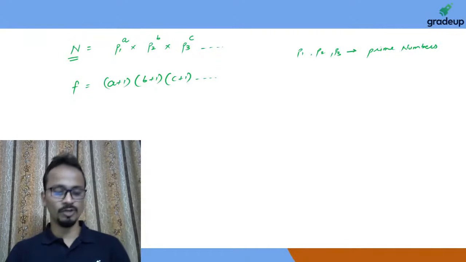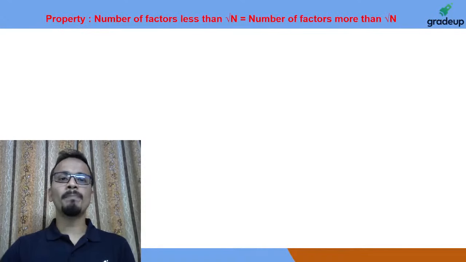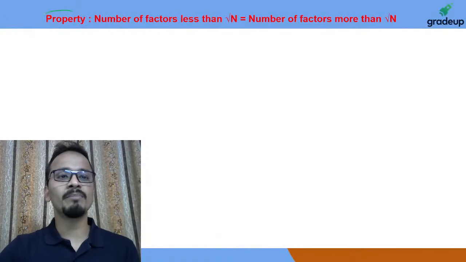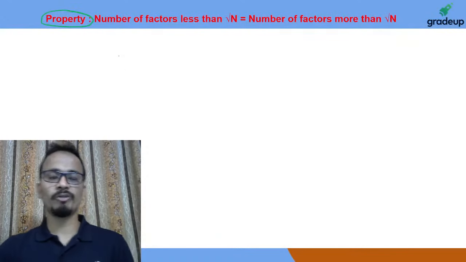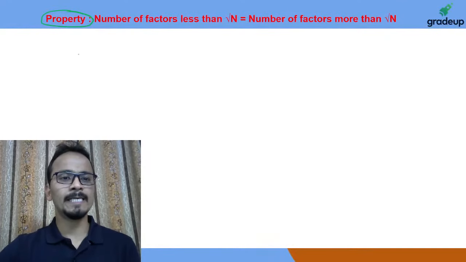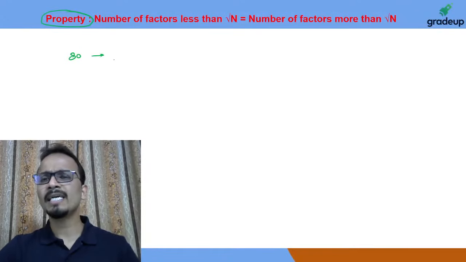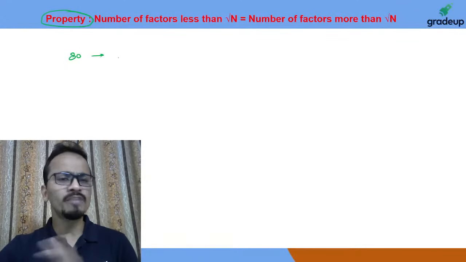Okay, wonderful. Now, let's move ahead and look at one of the properties related to finding the number of factors. I'll pick any random number, let's say 80. Okay, I have picked 80. All right, and I'll quickly write all the factors of 80.